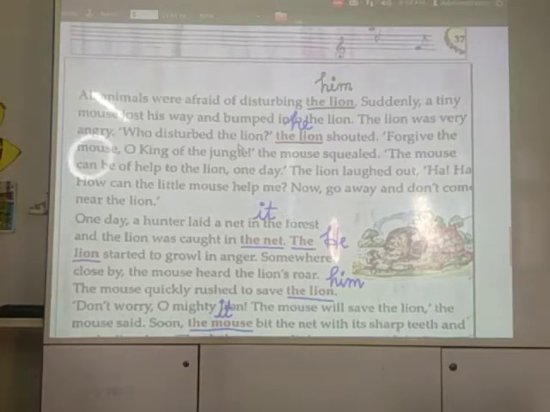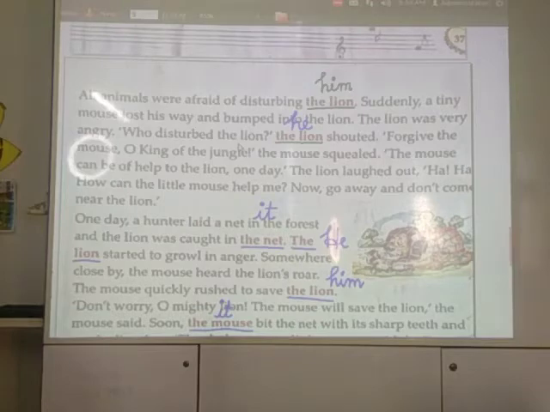All animals were afraid of disturbing him. Suddenly, a tiny mouse lost his way and bumped into the lion. The lion was very angry. Who disturbed the lion? He shouted. Forgive me, O king of the jungle, the mouse squeaked. The mouse can be of help to the lion one day. The lion laughed, "Ha ha! How can the little mouse help me? Now go away and don't come near the lion."